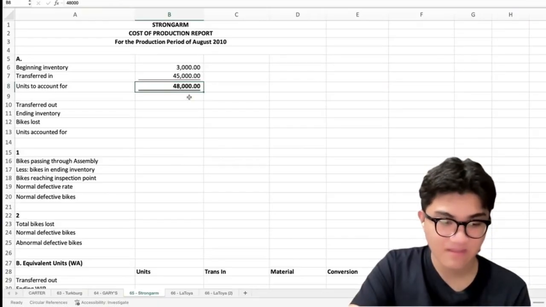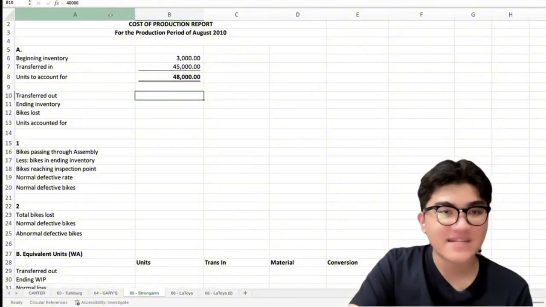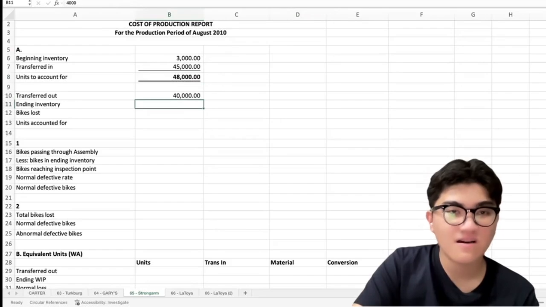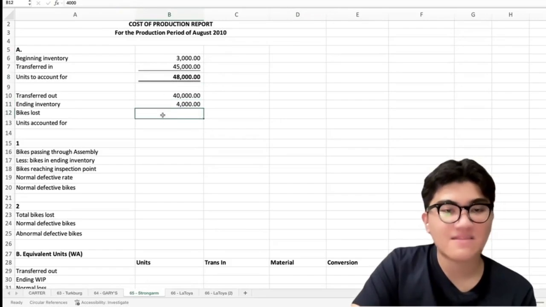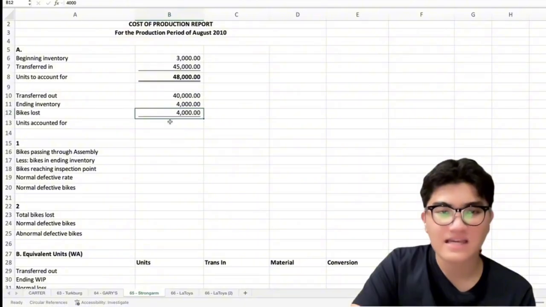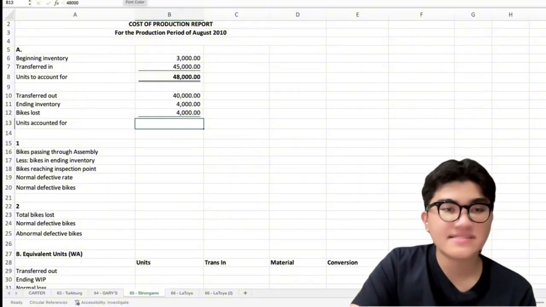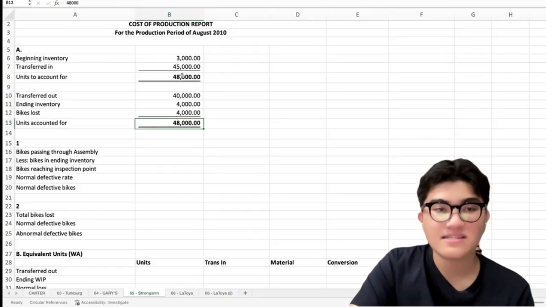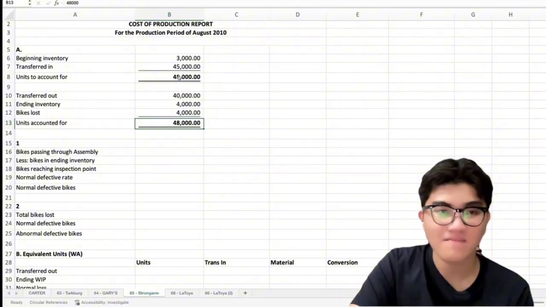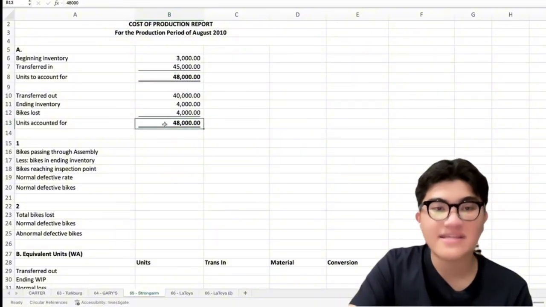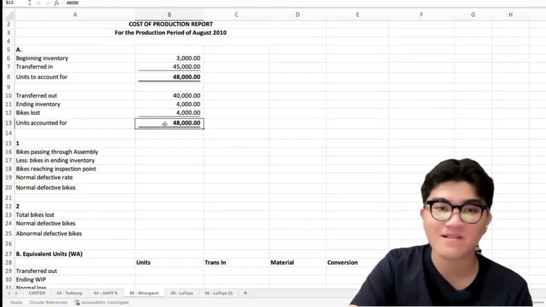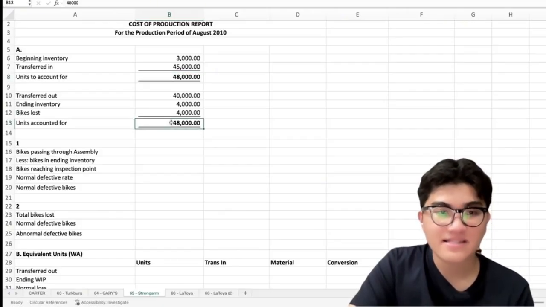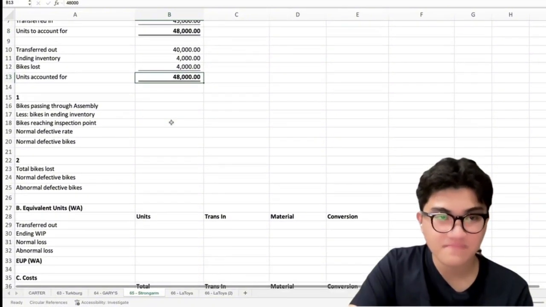48,000 units. Okay. Now, the transferred out units, we get 40,000 and the ending inventory of 4,000 and the bikes lost, which are 4,000 units. Okay. So the units accounted for is 48,000. Okay. Notice na balance yung dalawa. Yung units to account for and units accounted for. Okay, yan yung golden rule. Dapat si units to account for, balance siya sa units accounted for. Okay? Sige.